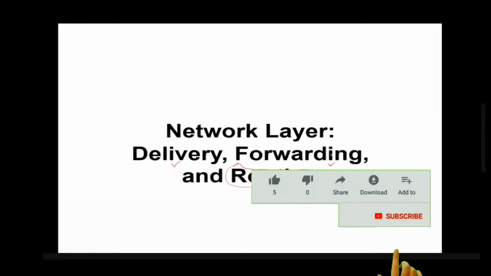Okay, so what I have said is that in unit number 5, we have to study the routing protocols: distance vector routing, link state routing, and then the different protocols like RIP, EIGRP, and OSPF. These protocols we have to study in unit number 5. So first we will start with understanding the basics about routing, with delivery and forwarding.